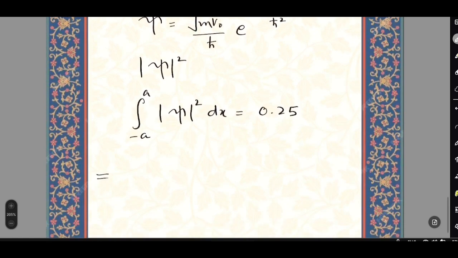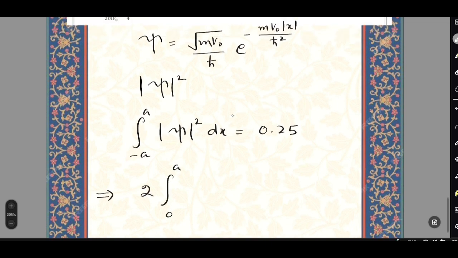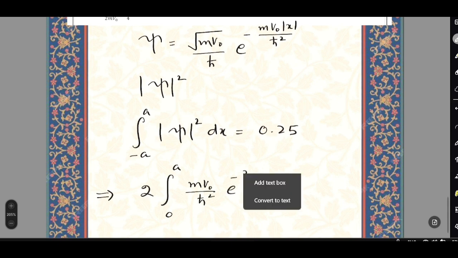So we can break it down because we have the mod function, so we can write twice integral 0 to a, then we'll write out psi. So it will be m v naught by h cut square e to the power minus 2 m v naught x by h cut square dx equals to 1 by 4.